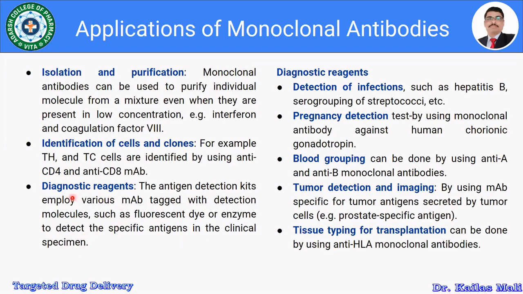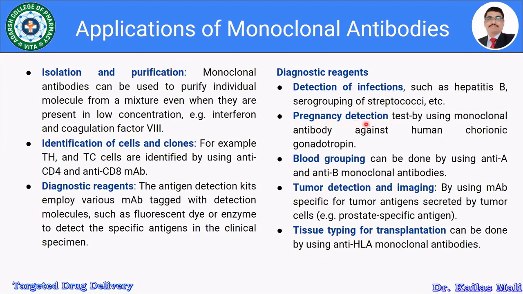Furthermore, in diagnostics, it is used in the detection of infection, pregnancy detection, blood grouping, tumor detection and imaging, and tissue typing for transplantation.